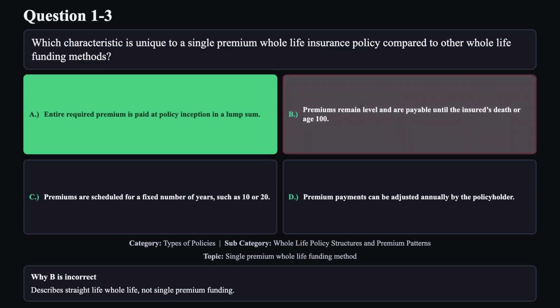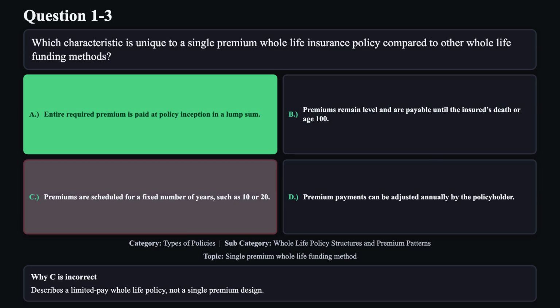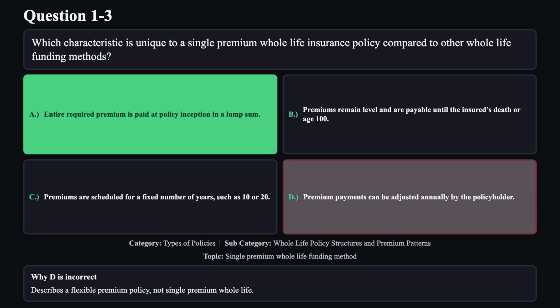Reason B is not correct. Describes straight life whole life, not single premium funding. Reason C is not correct. Describes a limited pay whole life policy, not a single premium design. Reason D is not correct. Describes a flexible premium policy, not single premium whole life.